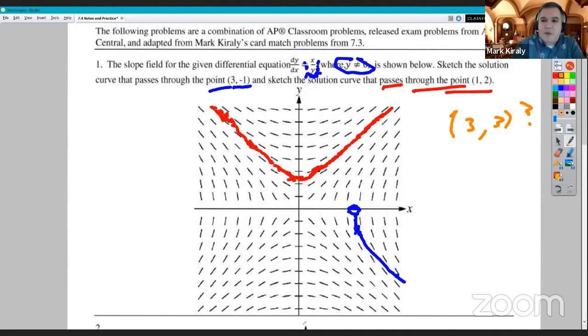Right. So we come back to this algebra definition of solution curve, right? Because if I come to 3, 3, and let's see, this point was at 1, 2, is that correct? This one was. Yeah, there's your 1, 2, so 3 is probably right around, this is probably about 3, 3. Oh, that other point is at 3, -1, so it should be right above it. Yeah. So there's our little point right there.